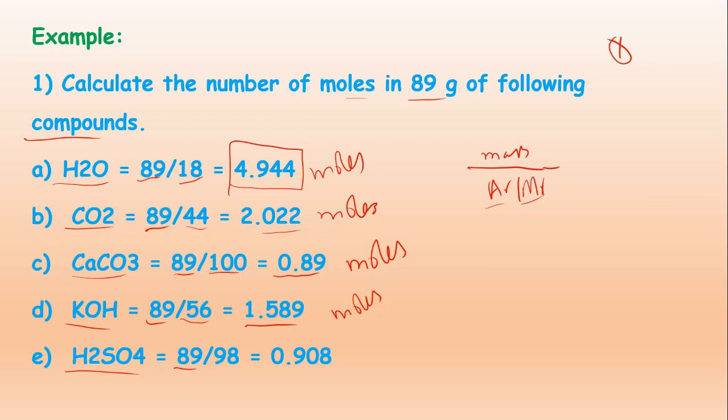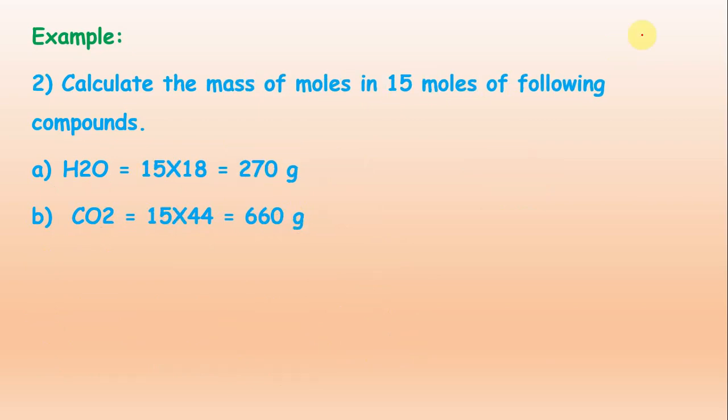Last one, sulfuric acid: 89 divided by 98, which is the MR of the sulfuric acid. We will get the answer 0.908 moles of sulfuric acid. So these are the questions, the problems related to formula number 1. Now the formula number 2,